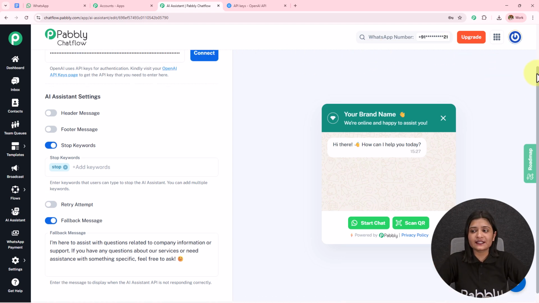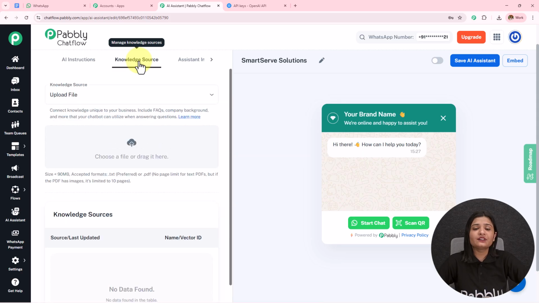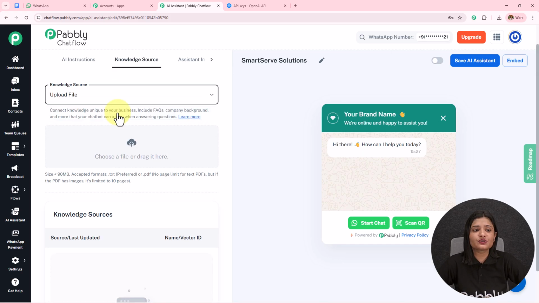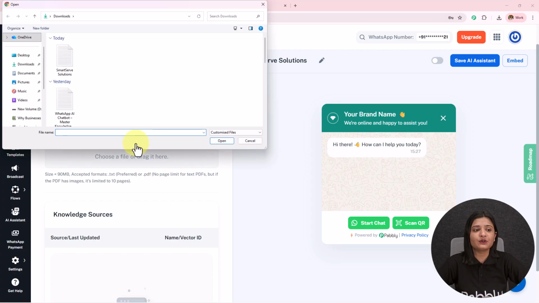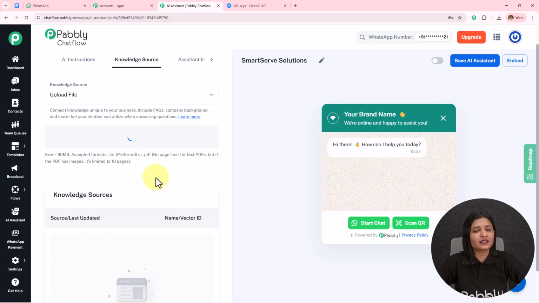Moving on towards the next part, which is this knowledge source. Now this is the very most important part of creating this AI agent. We have to select the knowledge source as upload file. We have to click on this cloud, and then we have to select the file which we have created, open this, and in this manner you can upload this.